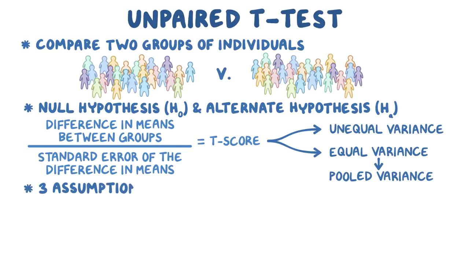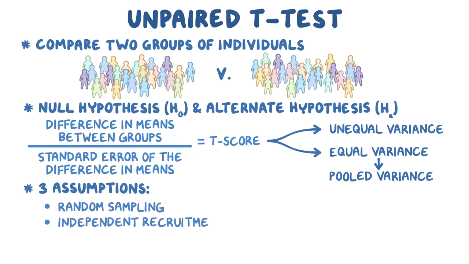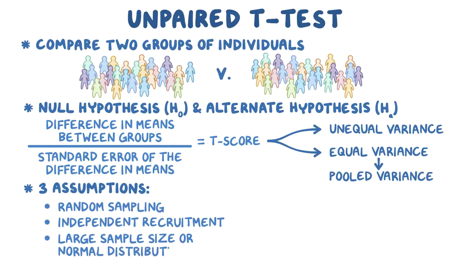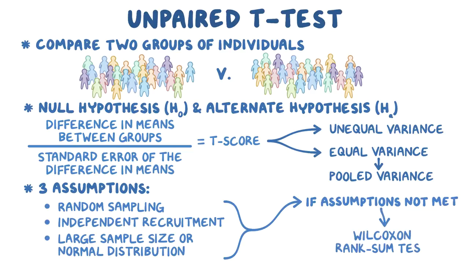There are three assumptions, random sampling, independent recruitment, and large sample size, or normal distribution, that must be met in order to complete a t-test. And if these assumptions are not met, the Wilcoxon-Rank Sum test can be used to determine if there's a relationship between the two variables.